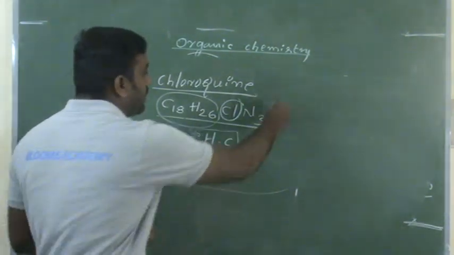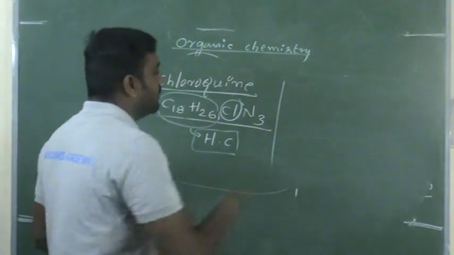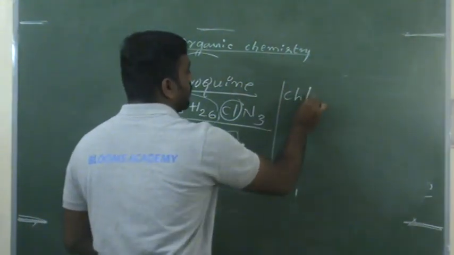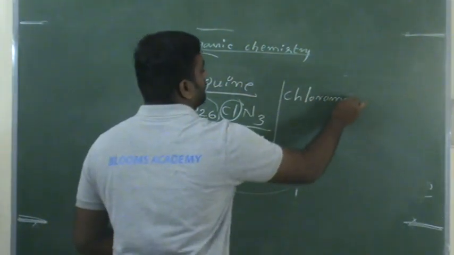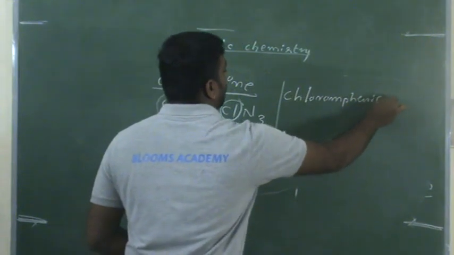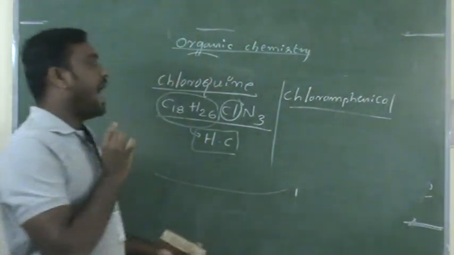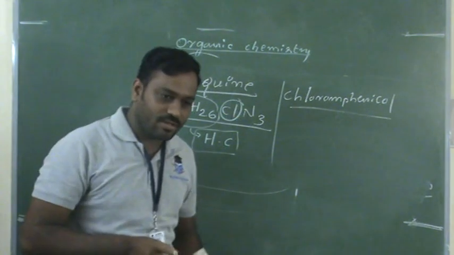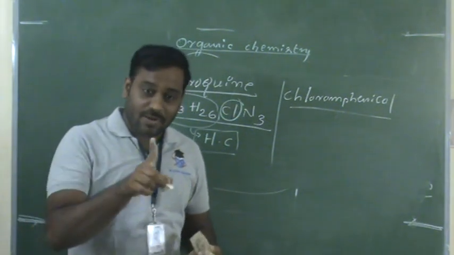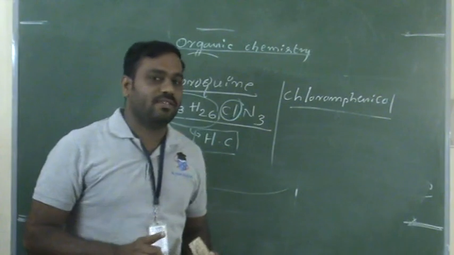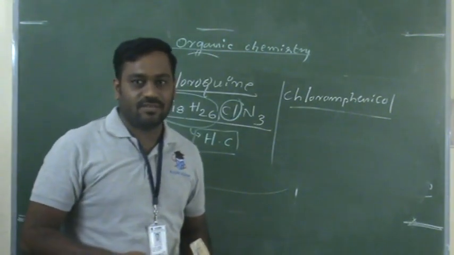Now another drug is called chloramphenicol. This chloramphenicol is another halogen compound drug which is useful for treatment of typhoid disease, another major disease.